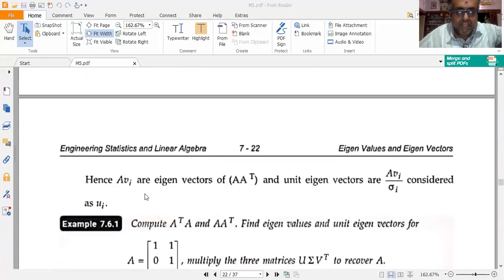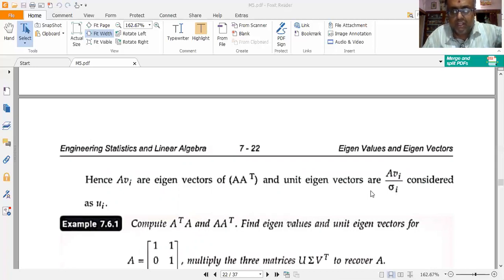Now here A Vi are the eigenvectors of A A transpose, and the unit eigenvectors are A Vi divided by sigma i, which is considered as Ui. So I equate Ui is equal to A Vi by sigma i. I need to do some small interpretations, which will be made clearer when we solve a simple example. This algorithm is very, very important. I have just outlined the algorithm. I have not gone into the derivational aspects of SVD.